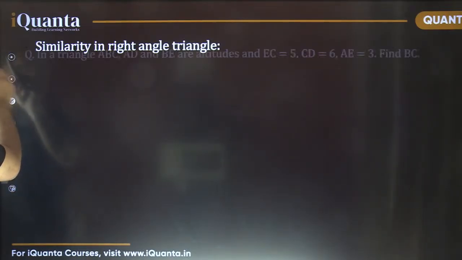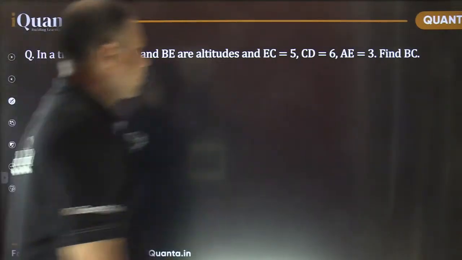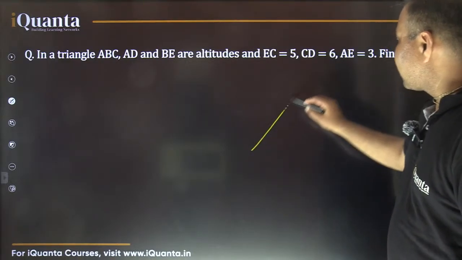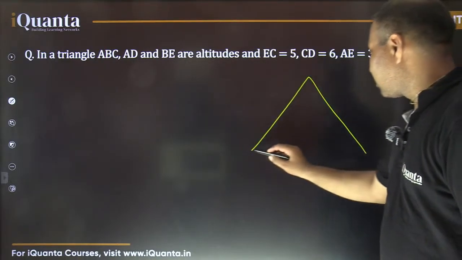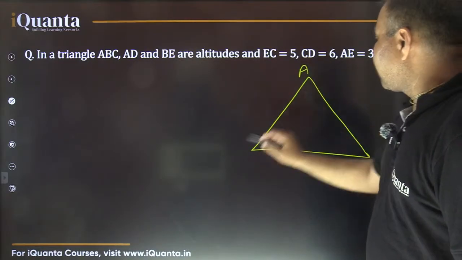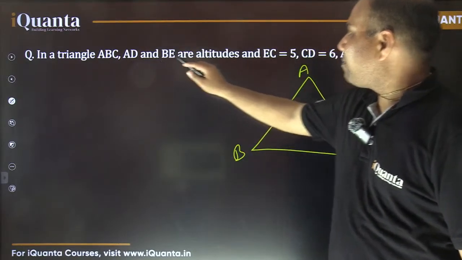There is similarity in right angle triangles. So yes, this is the last question. Please solve it. I think this is the same question Gunjan was asking. Are you here? Let's draw the diagram at least. In a triangle ABC, AD and BE are altitudes. Let me draw the diagram for you. So there is a triangle, let's say something like this. Okay, this is a triangle. Let's call it ABC.